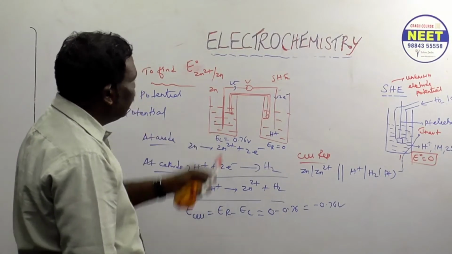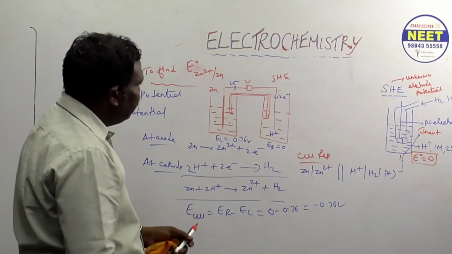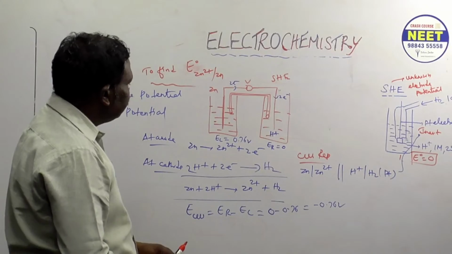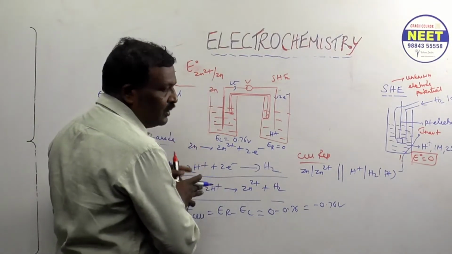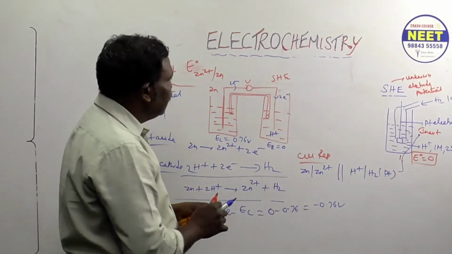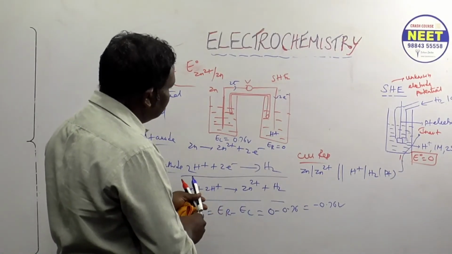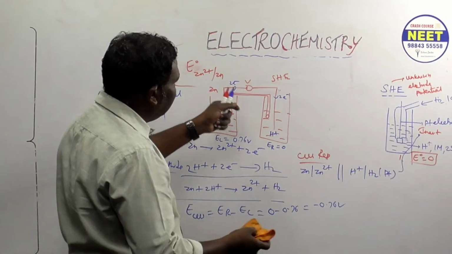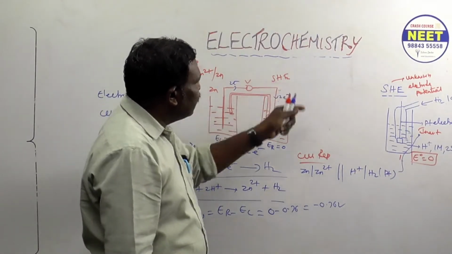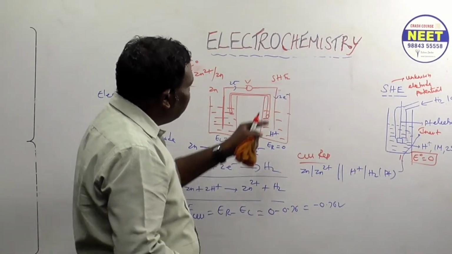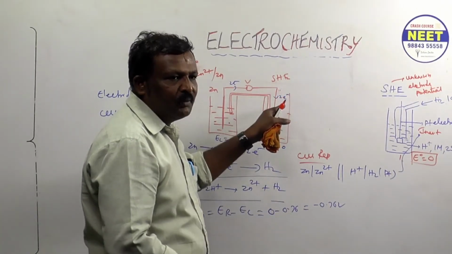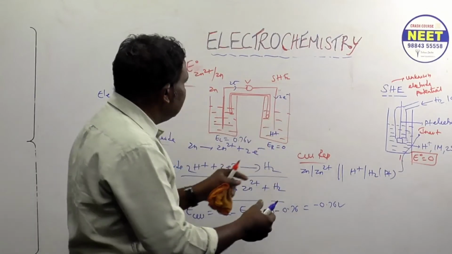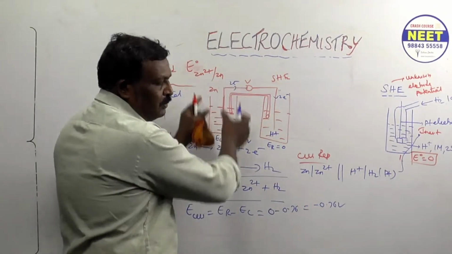Likewise, you can find it for copper also. If you want to find it for copper, instead of zinc we connect copper. But compared to hydrogen, copper is a weaker reducing agent, so the stronger reducing agent we keep on the left hand side.